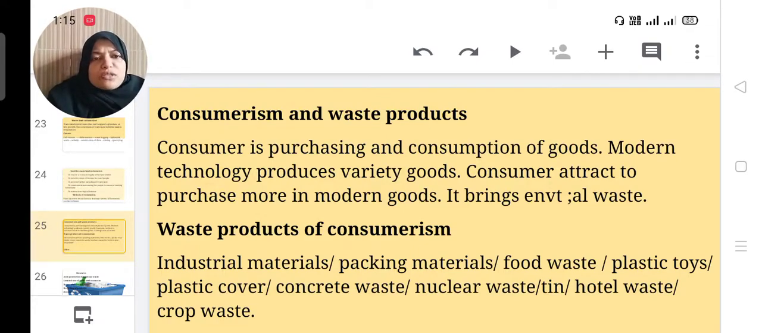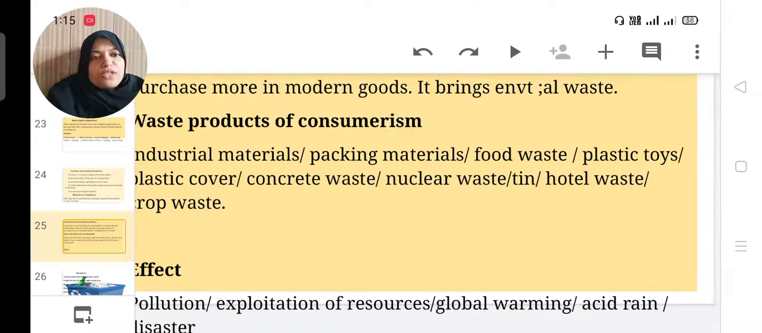Waste products of consumerism: industrial materials, packaging materials, food waste, plastic toys, plastic covers, concrete waste, nuclear waste, tins, plastic tins, hotel waste, crop agriculture waste, etc. are the major waste products of consumerism.